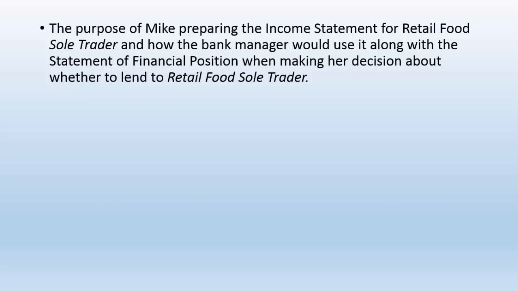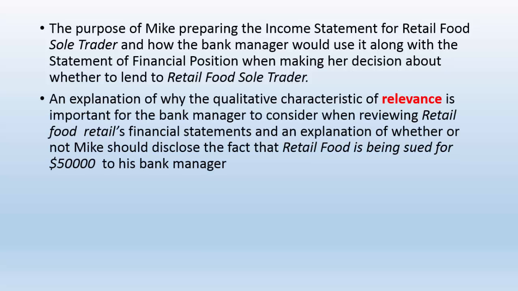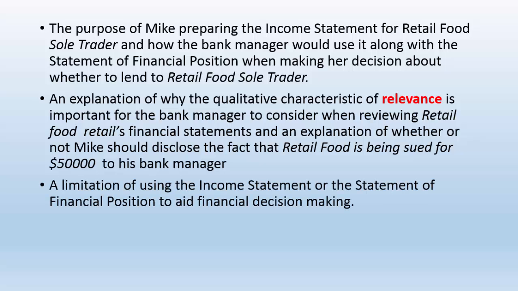Okay, now the question is broken up again into smaller bits, and these are the three smaller bits: the purpose of preparing the income statement and the statement of financial position for the bank manager; an explanation of why the qualitative characteristic of relevance is important to the bank manager, and whether Mike should disclose the fact that Retail Food is being sued for $50,000; and finally, a limitation of using the income statement or statement of financial position to aid decision making.